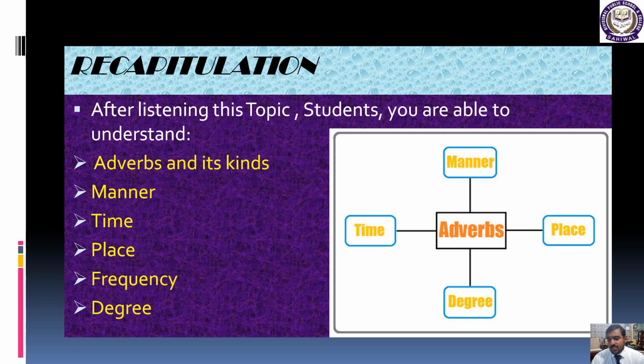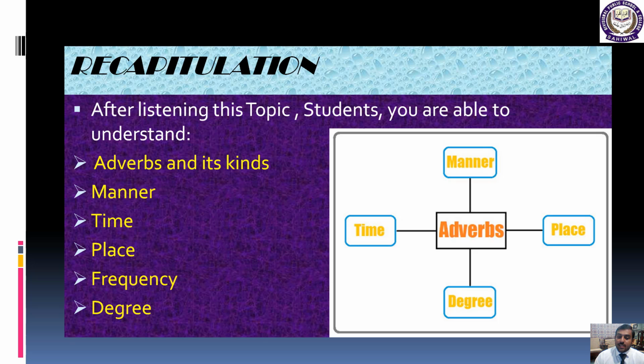So students, this is all about our today's topic. I hope that you now easily understand the function of adverbs and the kinds of adverb: adverb of manner, time, place, frequency, degree, and then comparative degree and superlative degree.